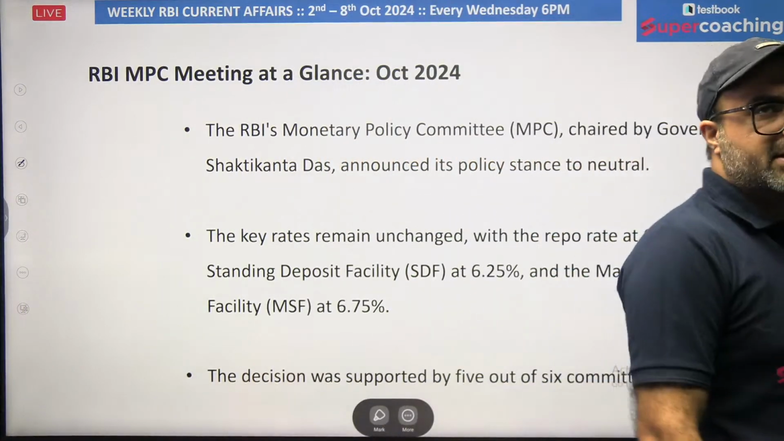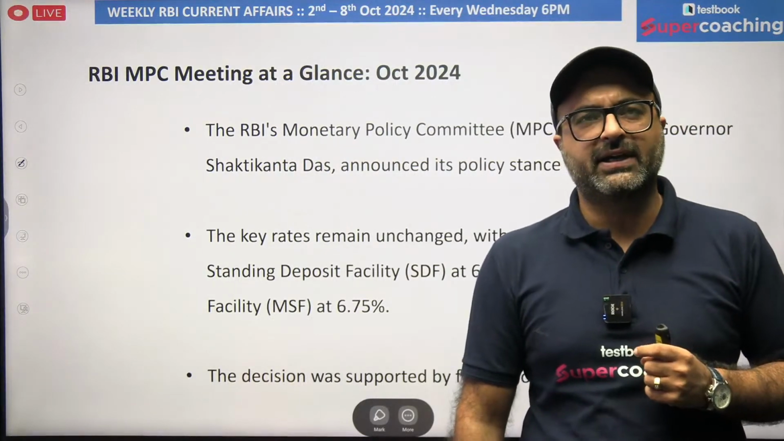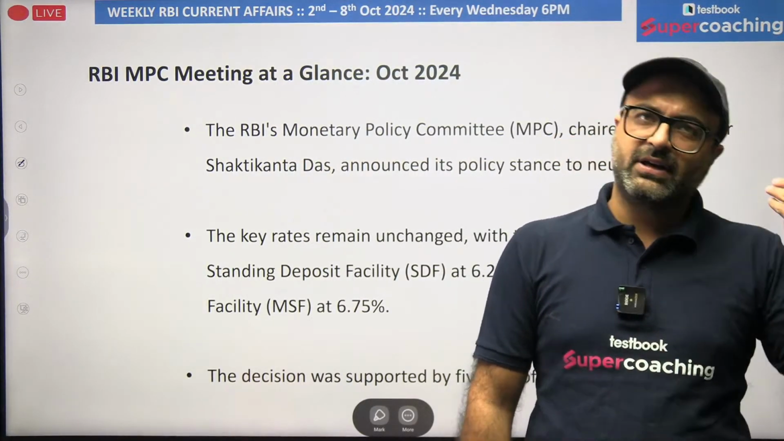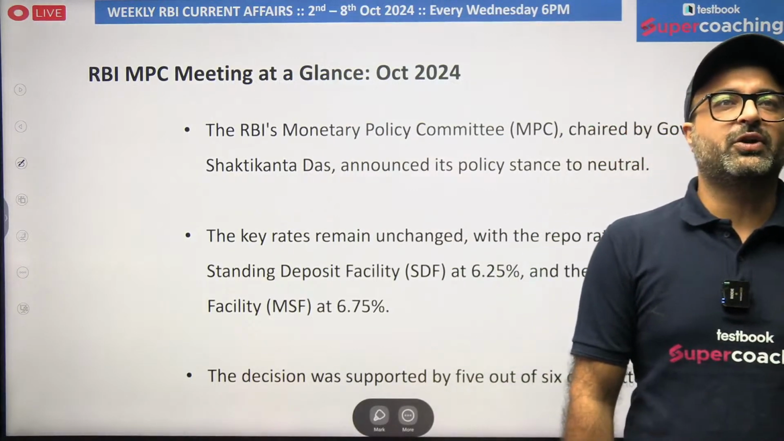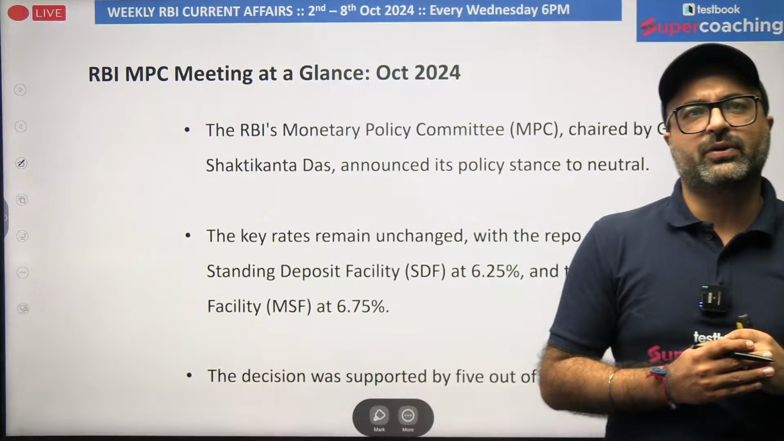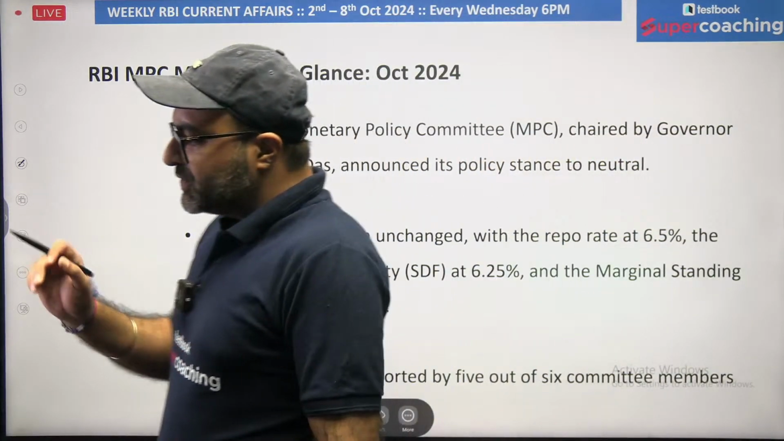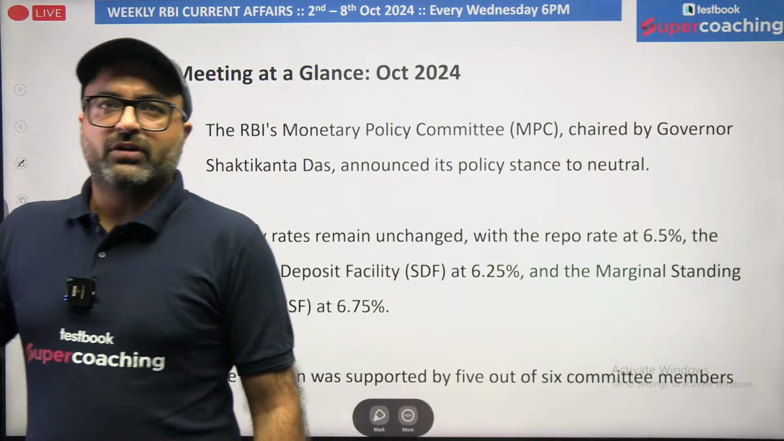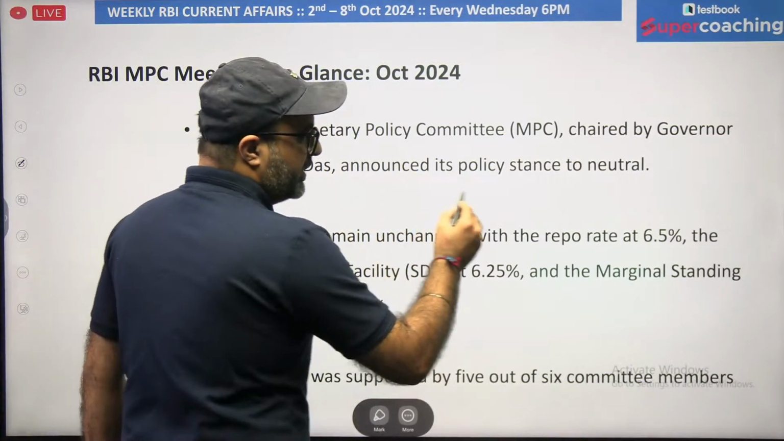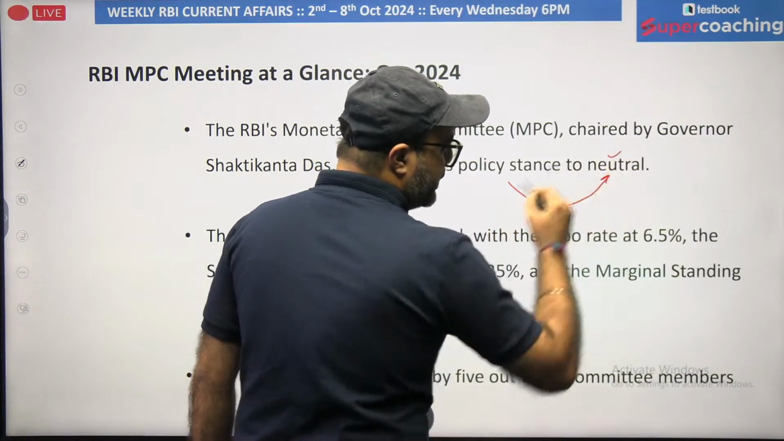We all know that Shaktikanta Dasji is the 25th governor of RBI, and he is serving his second term as RBI governor. He was first appointed in 2018, completed his first term in 2021, then reappointed from 2021 to 2024. Now, in this meeting, the first point which is important for you all is Shaktikanta Dasji has announced that our policy stance has now moved from accommodative to neutral.